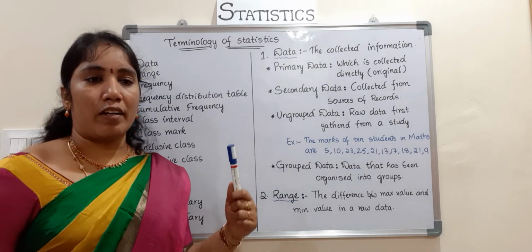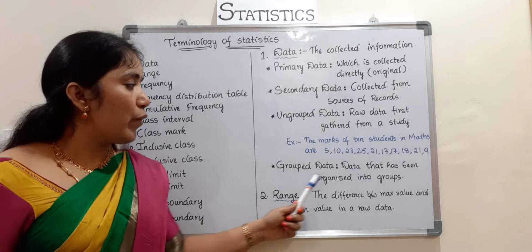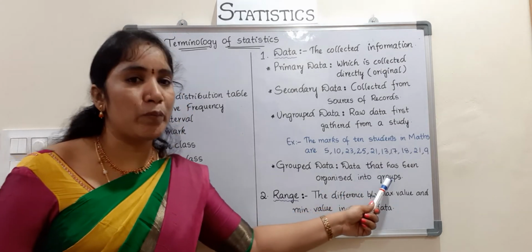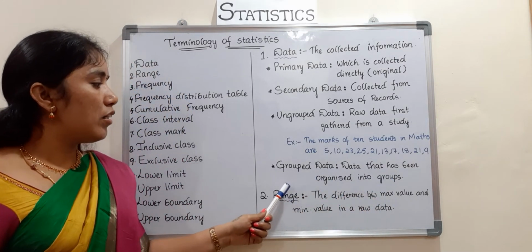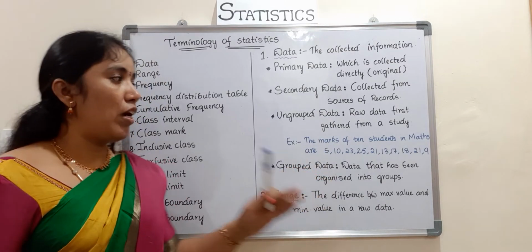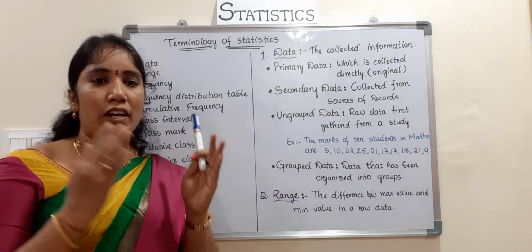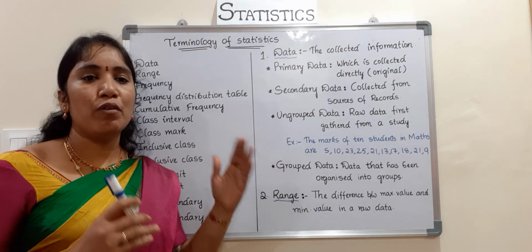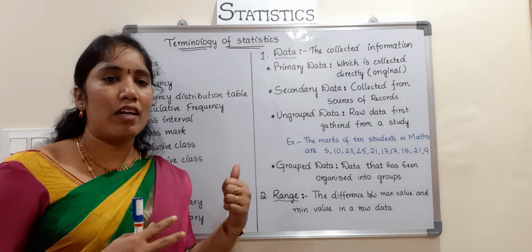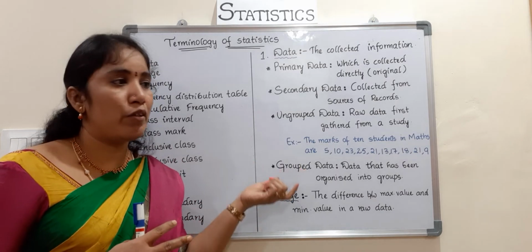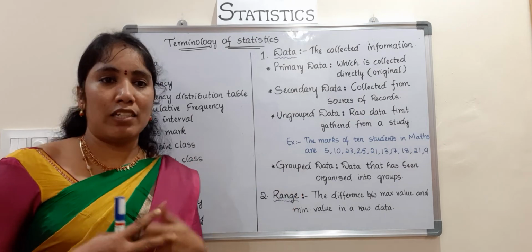Now grouped data. Grouped data is data that has been organized into groups. In the ungrouped data I am taking, we can organize it into groups limit-wise. How to convert raw data into groups, or how to convert ungrouped data into grouped data, we'll learn later, children.